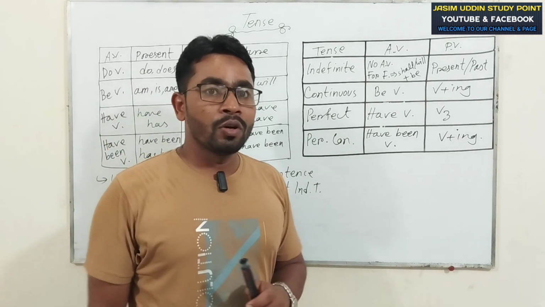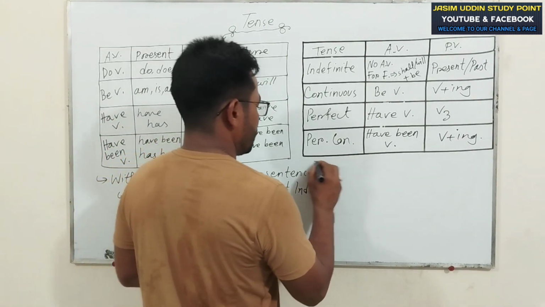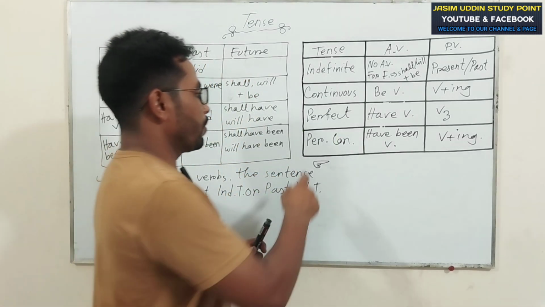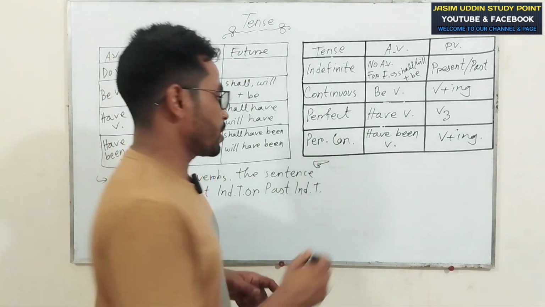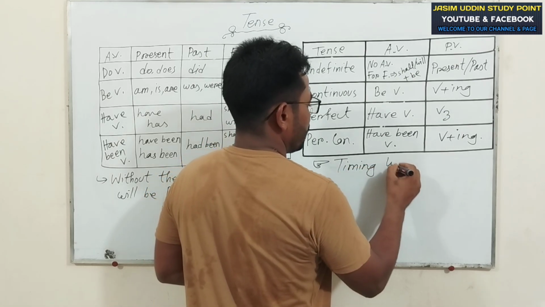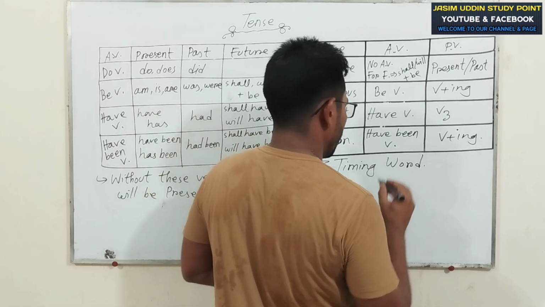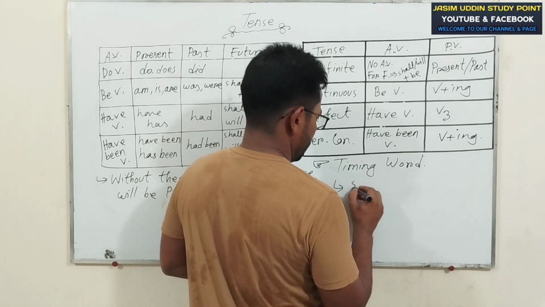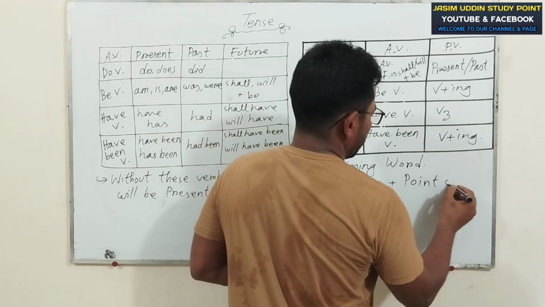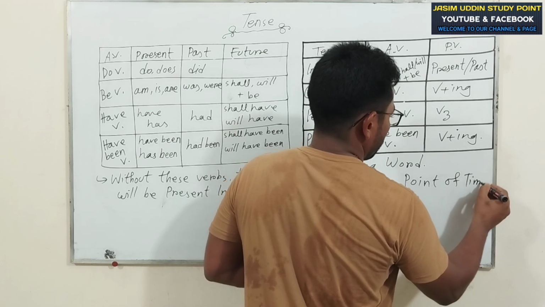But you have to remember that for perfect continuous, you have to use timing word. Okay? That means since plus point of time.